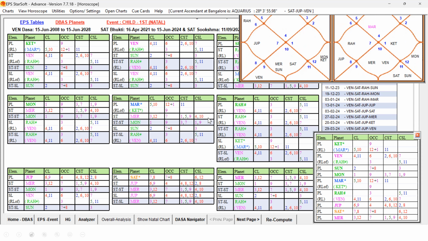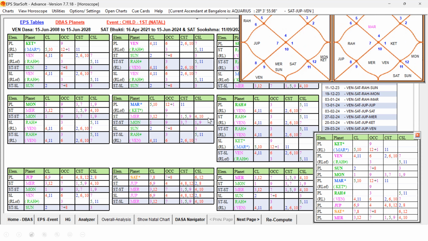Then fifth sublord is Rahu. We can see Rahu 3, 5, 11 and representing Venus is having some weakness but not detrimental. Rahu in own star and 2A level, and Ketu is the sublord. Ketu occupying 9th house, which is further supporting, and star lord of the sublord Venus again coming. So this is 4, 6, 2, 6, 10. It is indicating some weakness but not detrimental, but a favorable grouping. Rahu has got all the favorable grouping at all levels.